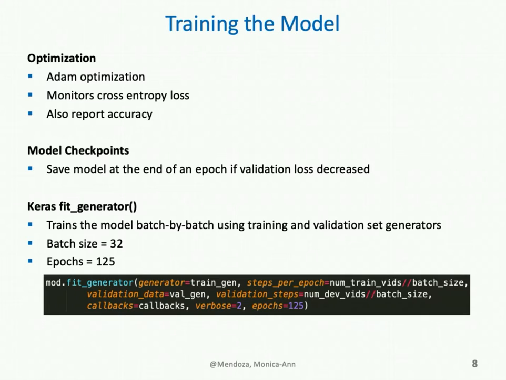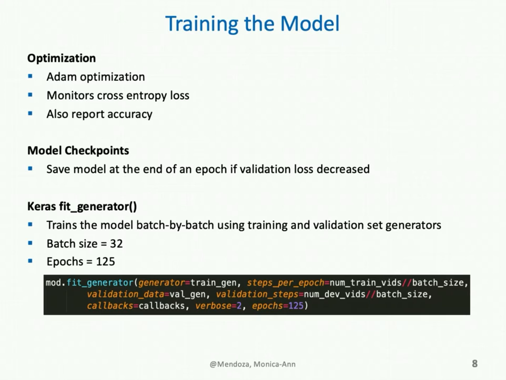I use model checkpoints, saving the model at the end of the epoch if the model improves, meaning that the validation loss has decreased. I train my model using the Keras function fit_generator, which trains the model batch by batch using training and validation set generators. I use generators because the training data set of spectrograms is too large to store in memory all at once. In total, the spectrograms take up 9.7 gigabytes.